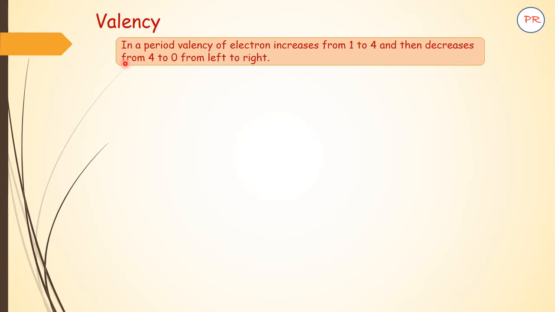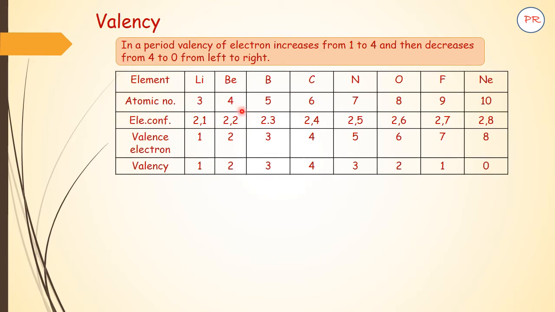Now we are going to discuss valency. Valency is nothing but the number of electrons required in the outermost orbit to achieve the duet or octet. If we consider the second period, that is from lithium to carbon, you will find the number of electrons required to achieve stability goes on increasing as 1, 2, 3, 4. And then from nitrogen to neon, you will find it goes on decreasing as 3, 2, 1, 0.